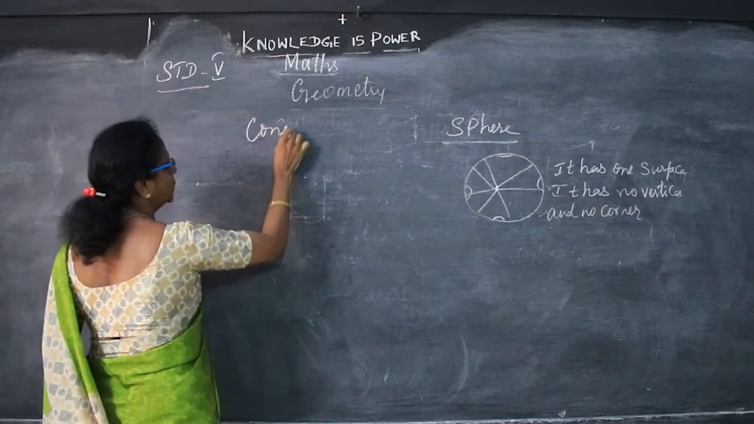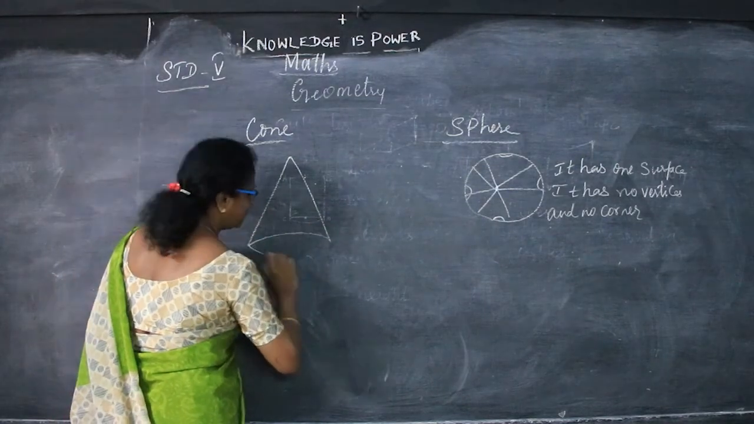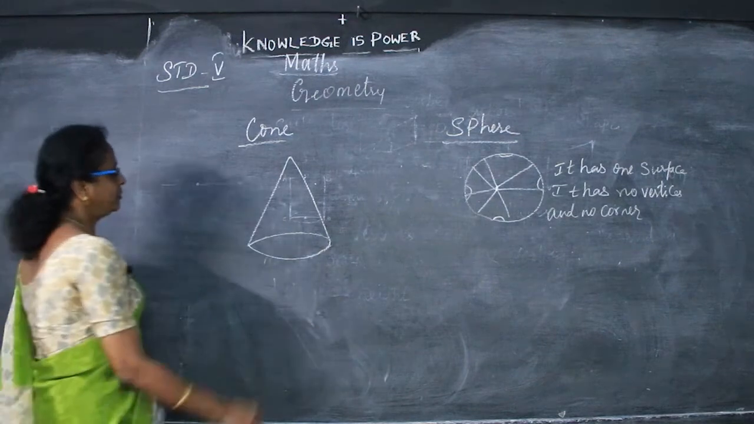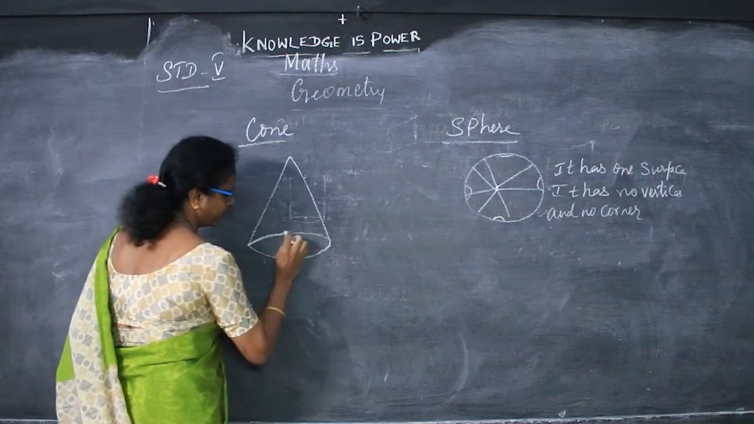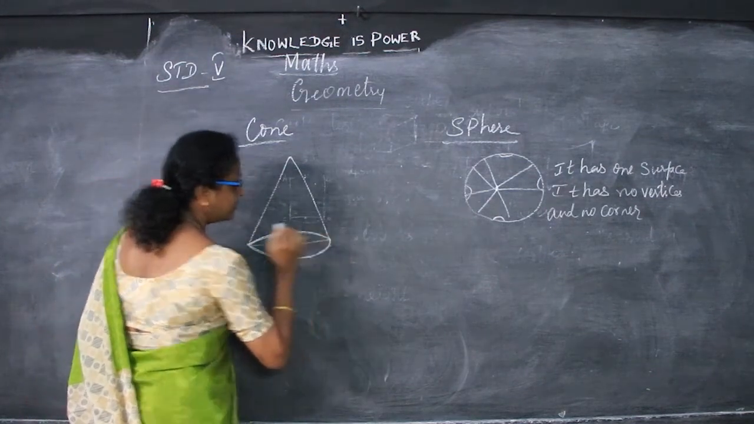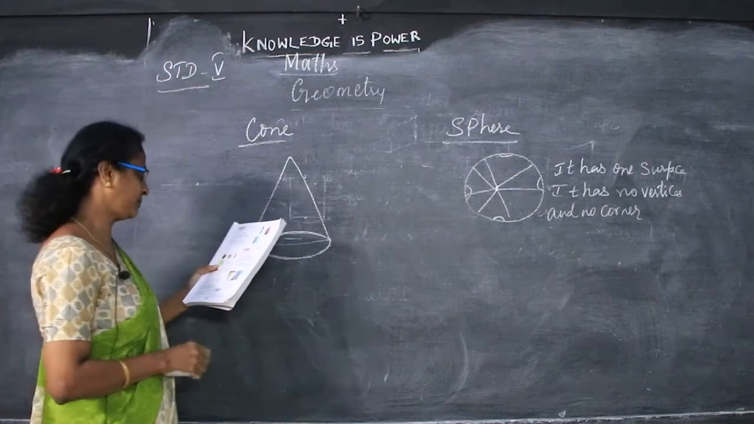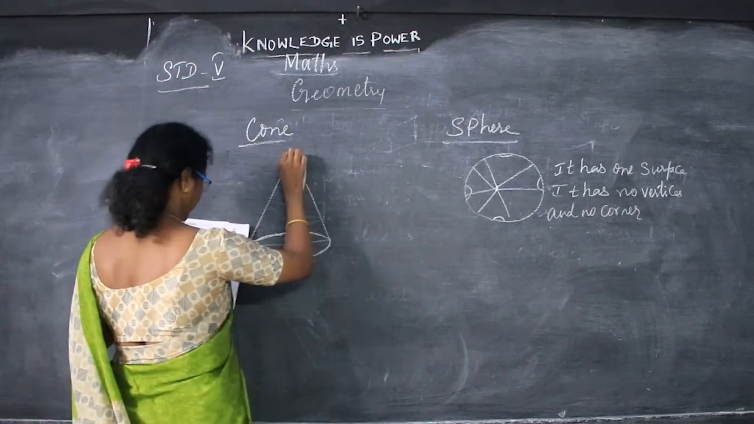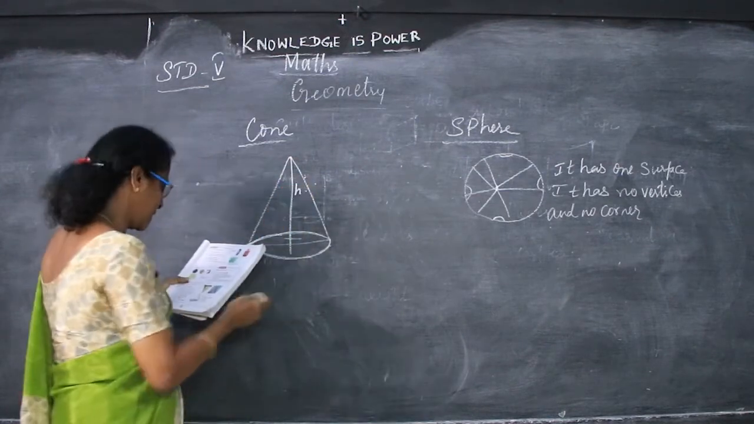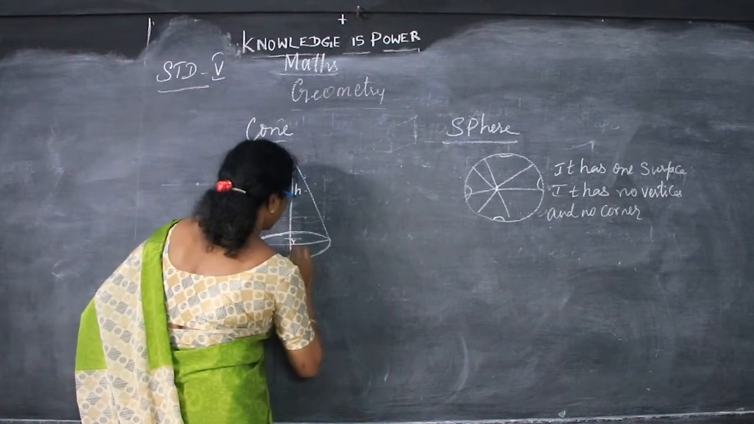This will be the cone. You know the cone? We have seen the cone, ice cream, salad. The clown's cap also will be like a cone. So in this cone, the base of the cone is circular in shape. As we have seen in the sphere and cylinder, this is also circular in shape. This is the slant height, this is the height, this is the radius.